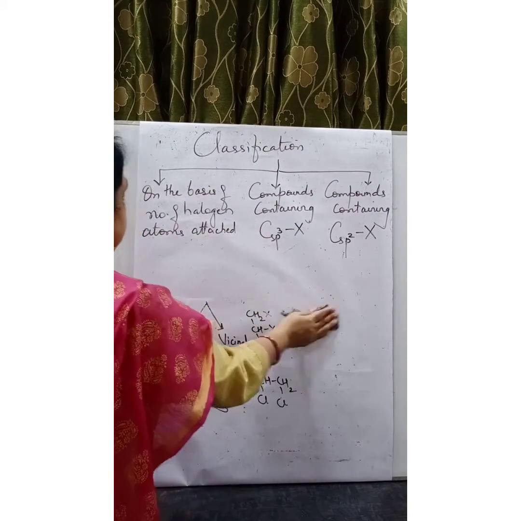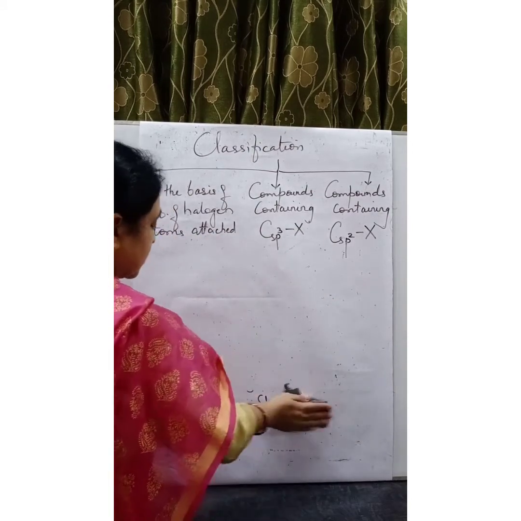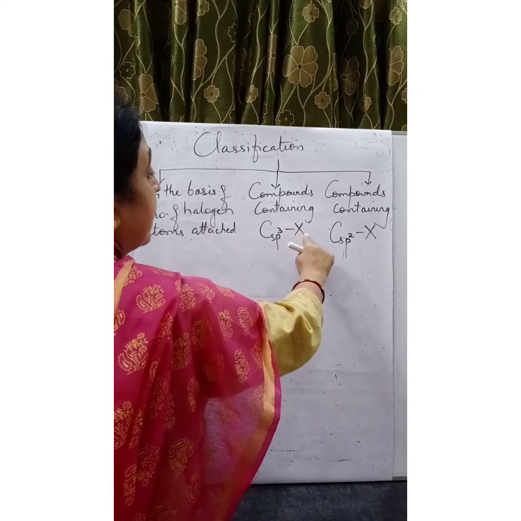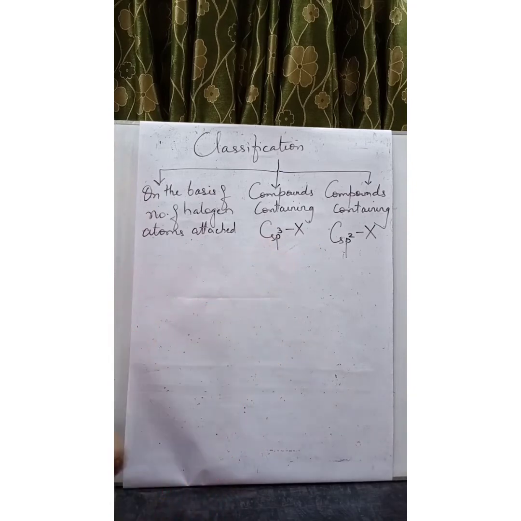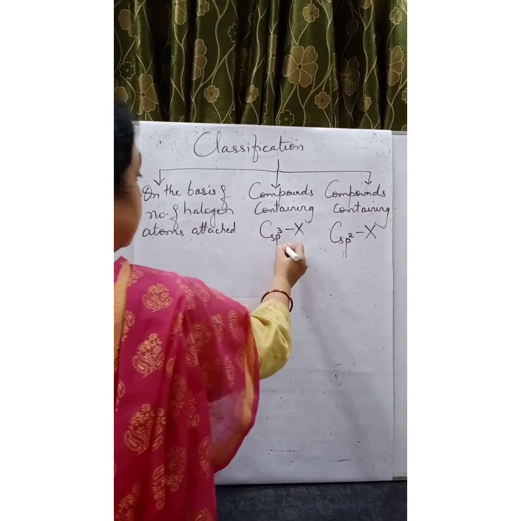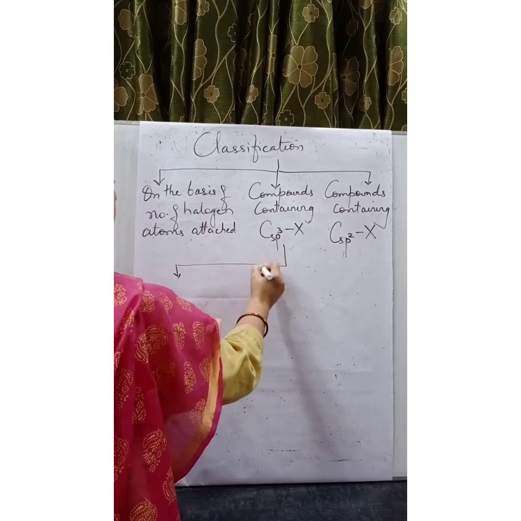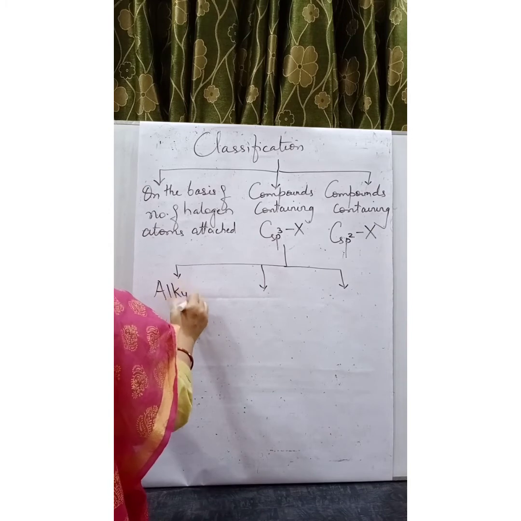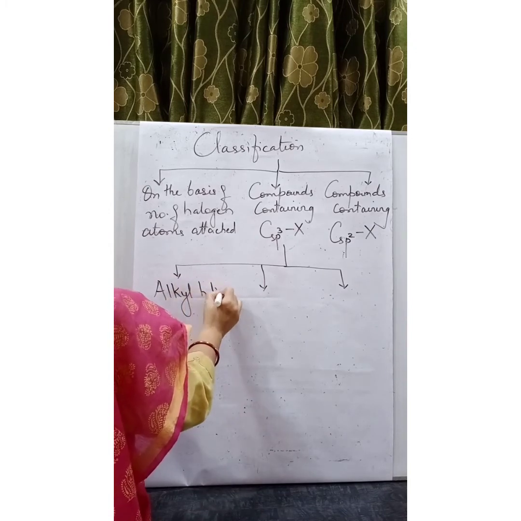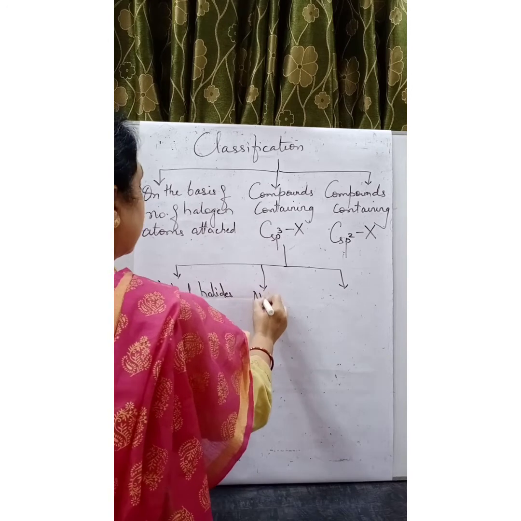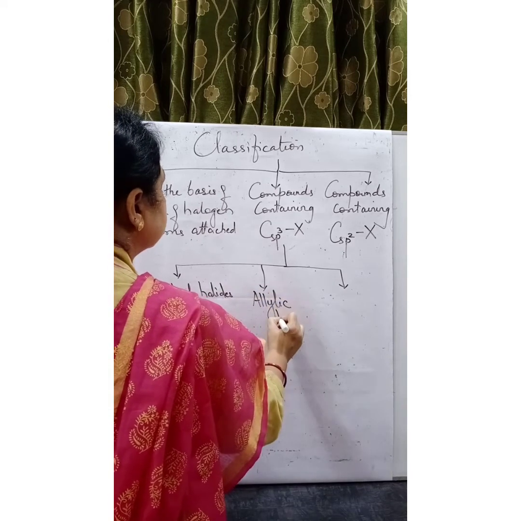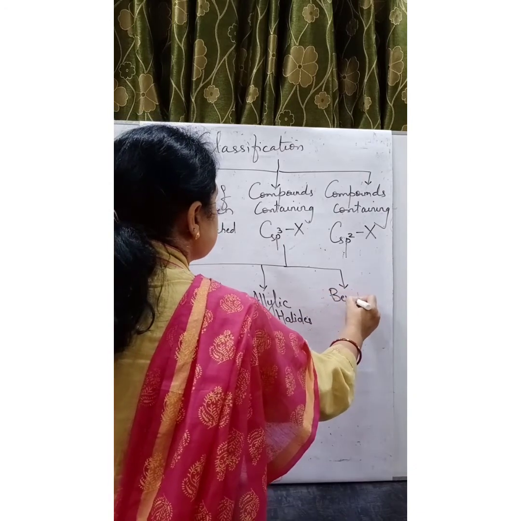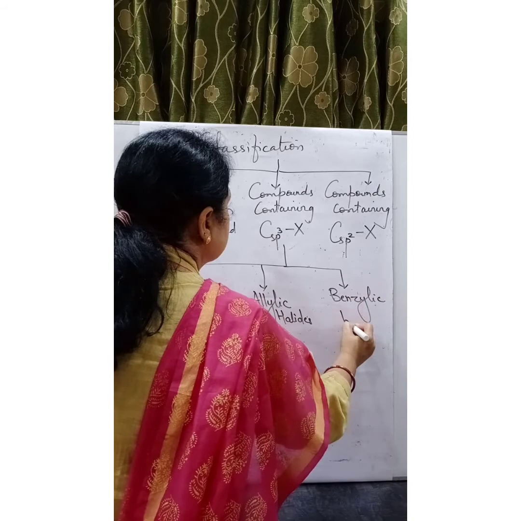Now let us discuss the next type of classification, which is on the basis of the carbon halogen bond, where carbon is sp3 hybridized. This is further divided into 3 categories: alkyl halides, allylic halides, and benzylic halides.